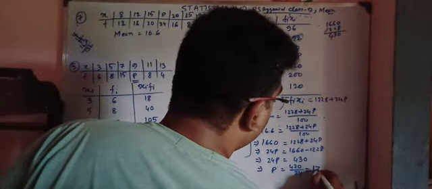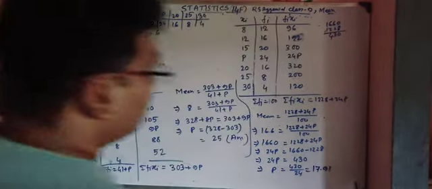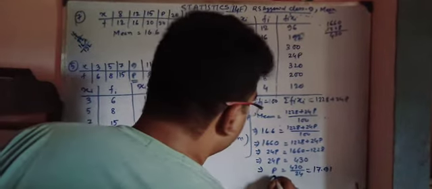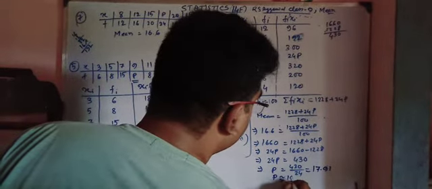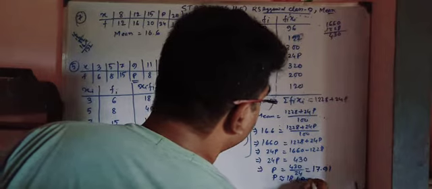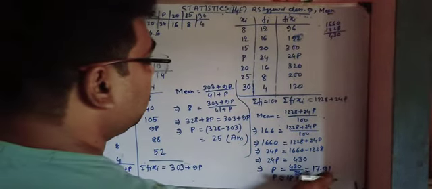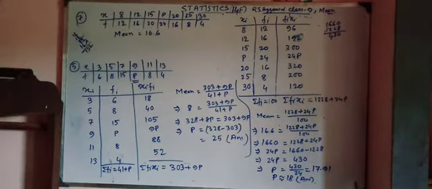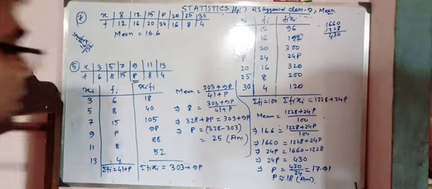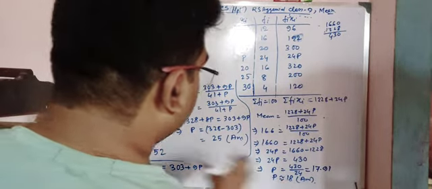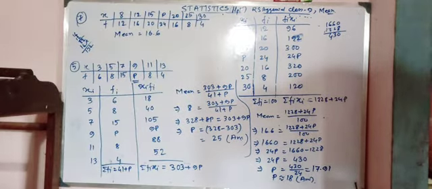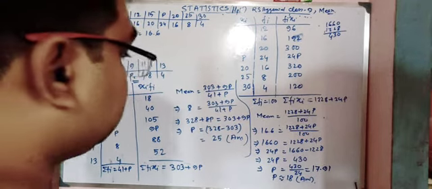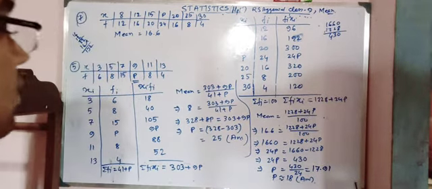The actual value we are getting is 17.91. Now we can write it approximately: the approximate value is 18. So 18 should be my answer. This is the actual value and this is the approximate value, written as 18. Understood that?